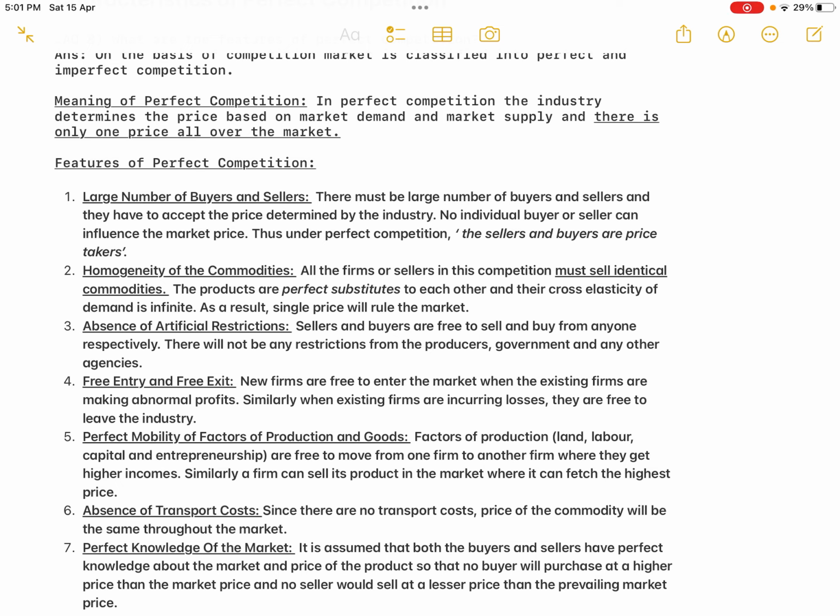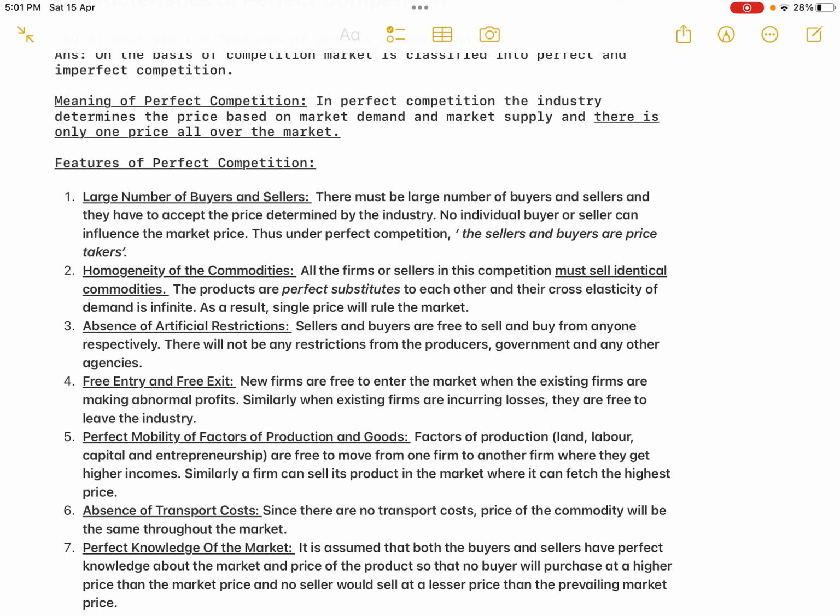The price is determined based on total demand and total supply. So when the supply increases, the price determined by the industry will come down. It will come back to the original equilibrium price. Nobody will sell at the higher price. That means there should not be any restriction for new sellers to enter into the market when the existing sellers are making extra profits.